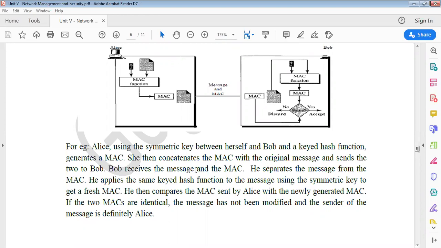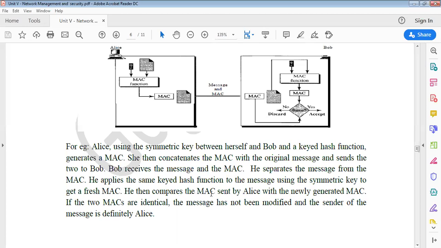Then Bob receives the message and the MAC. He receives the original message as well as the MAC, and then he separates the message from the MAC. At the receiving side, the MAC function will be operated again, and he will check whether the message was actually sent by Alice or not.